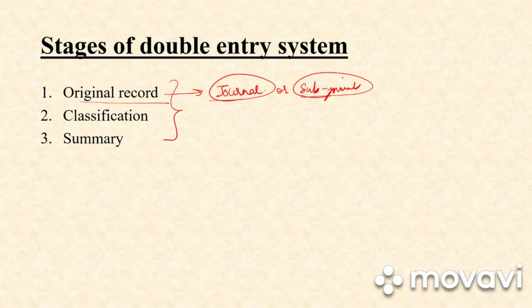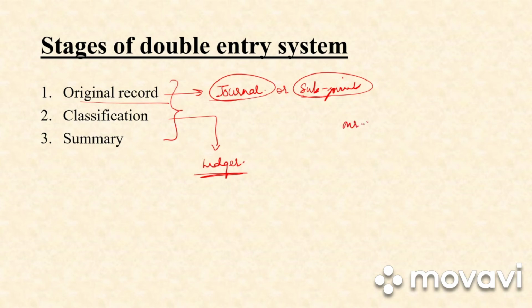Next we have classification. After the business has written all the transactions in the journal, they would be posting all the transactions one by one in an account which is known as ledger accounts. So what is ledger account? It is a book which will contain different pages. It will have individual accounts head, under which all the financial transactions of similar nature will be collected in one place.